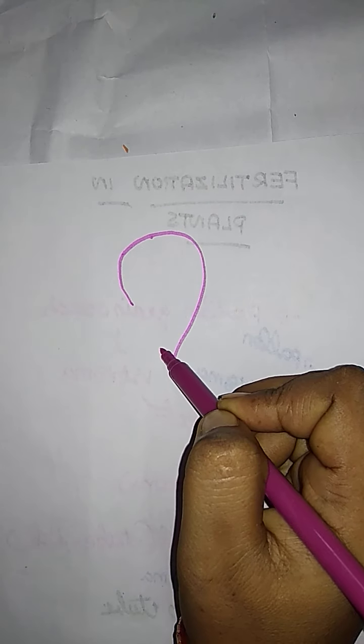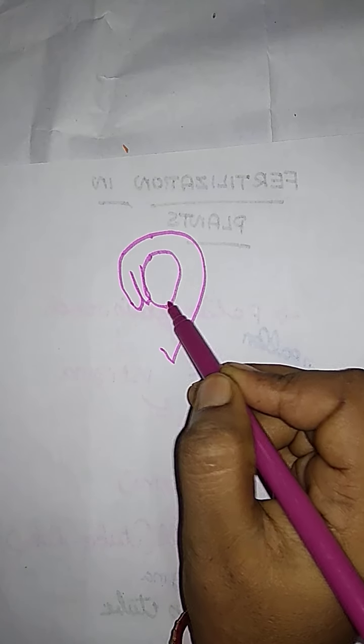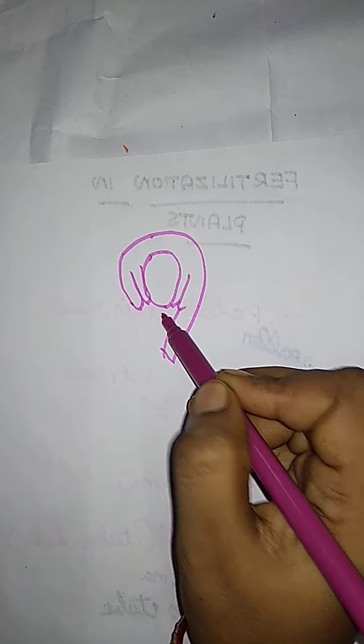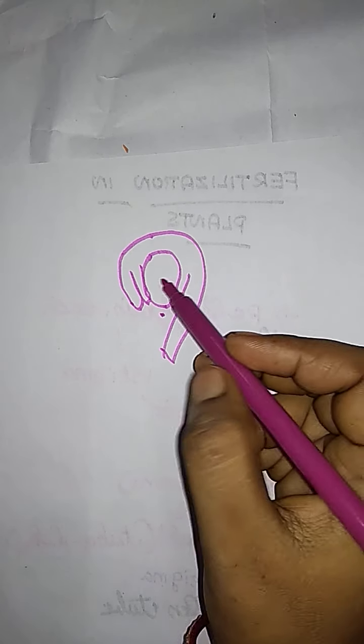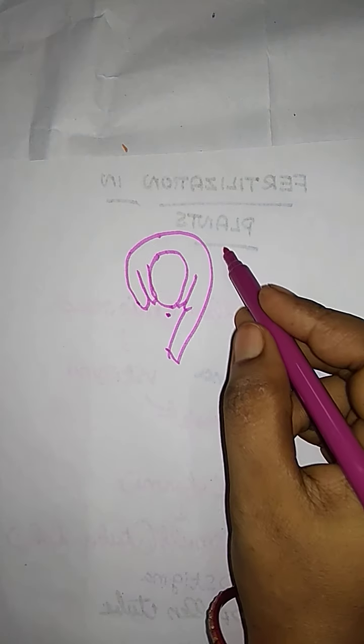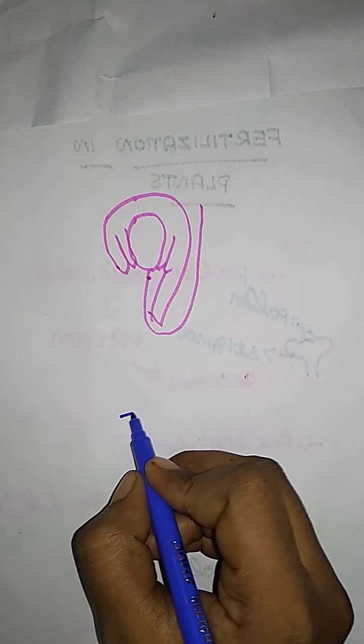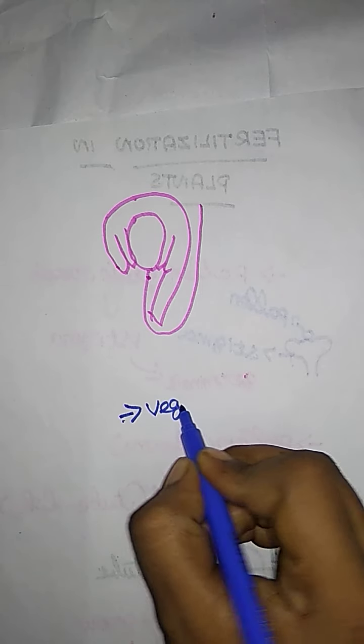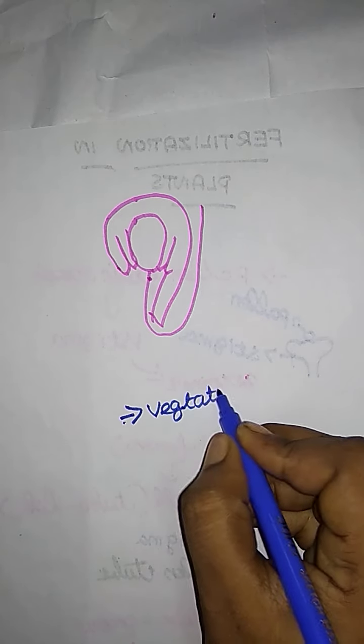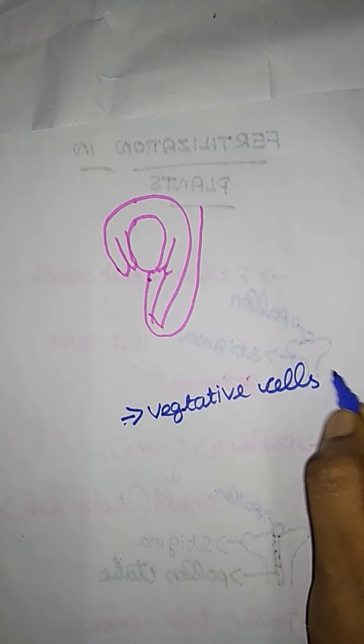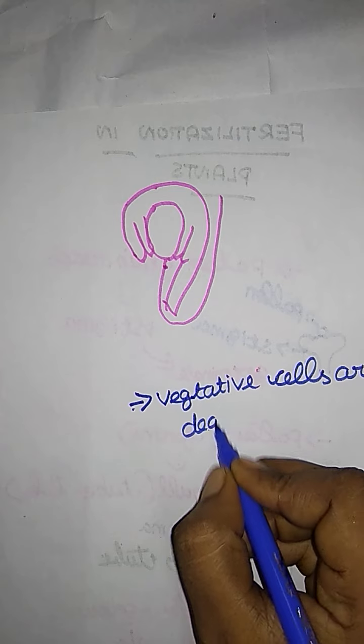Finally it reaches the ovule through the micropyle. We already drew a diagram of the ovule. The integuments leave an opening, which is called the micropyle. Finally the pollen tube reaches the micropyle. The next stage of fertilization is that the vegetative cells degenerate.